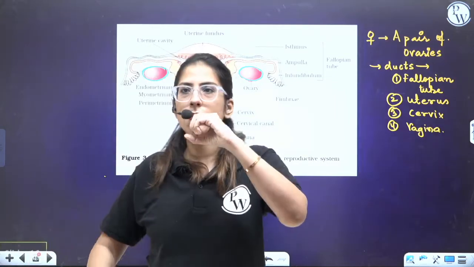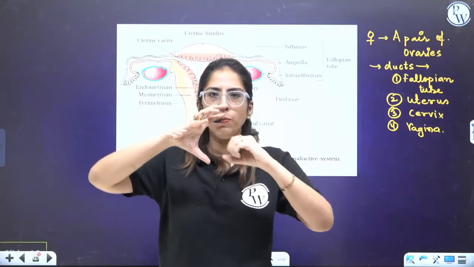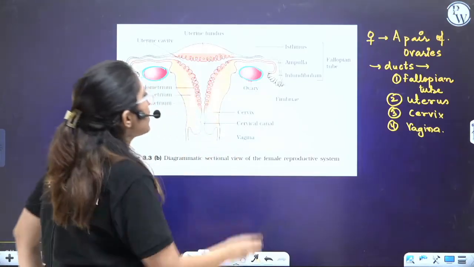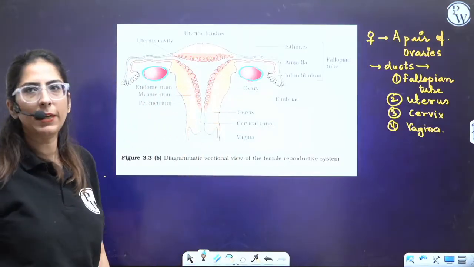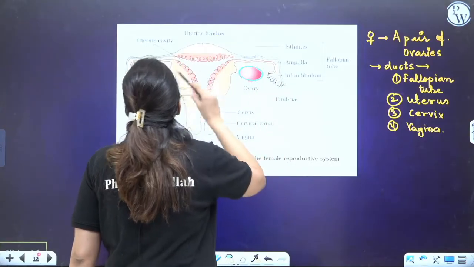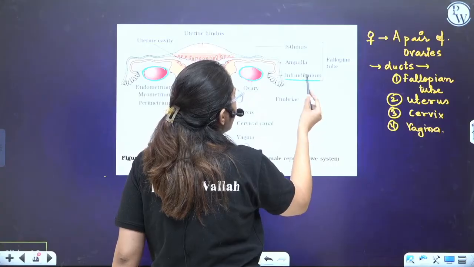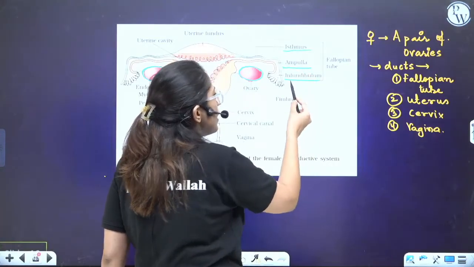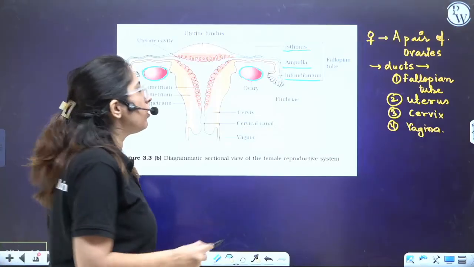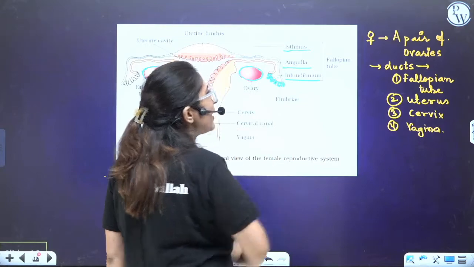Let's say this is the ovary, and this is how the opening of the fallopian tube looks like. They are not in touch with each other. The ovaries are attached with the help of a ligament. Now this is one fallopian tube, and this is another fallopian tube. The fallopian tube has various parts: infundibulum, ampulla, and isthmus. So this starts with the infundibulum. Infundibulum has some finger-like projections which are termed as fimbriae.